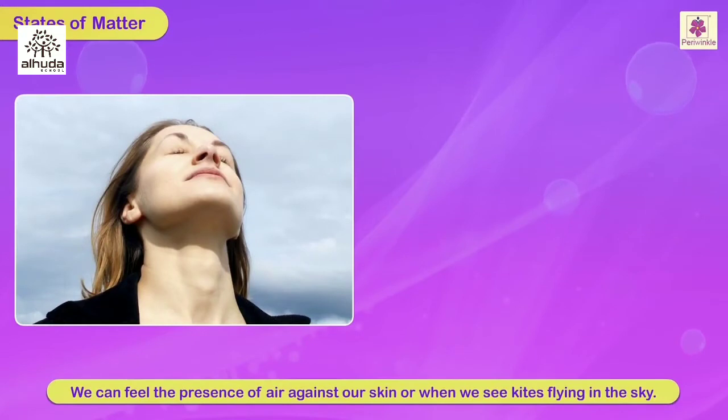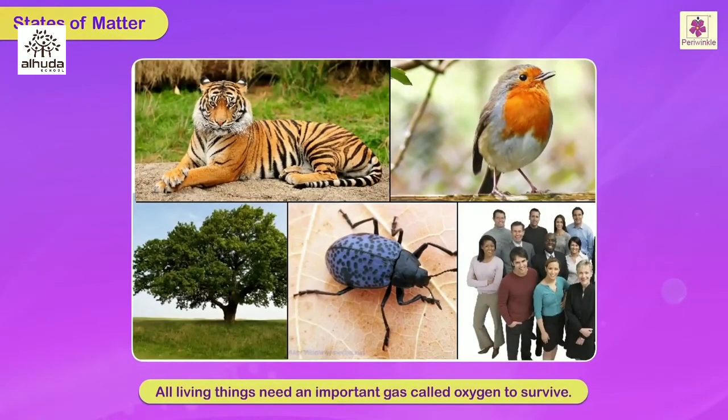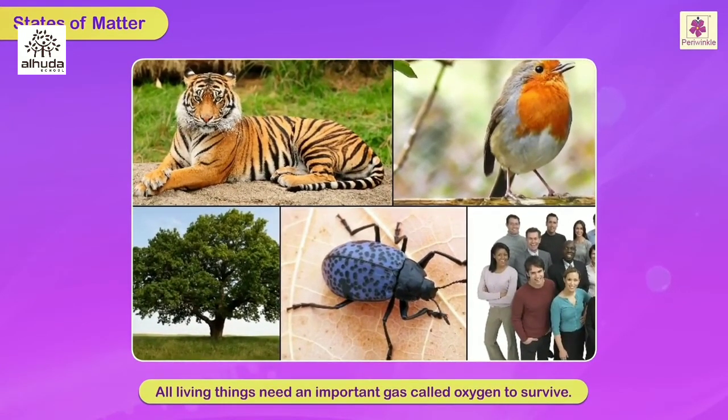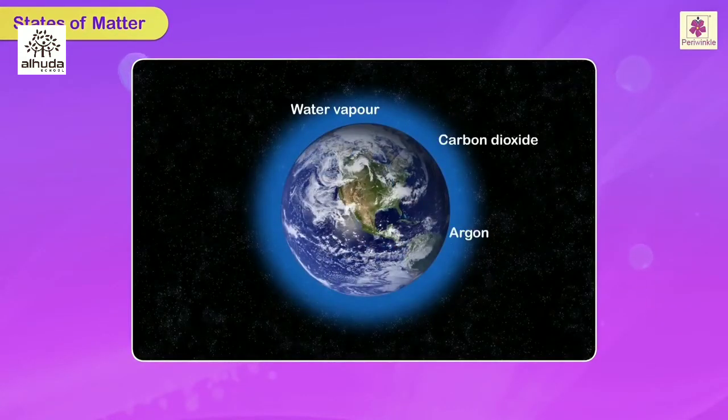We can feel the presence of air against our skin, or when we see kites flying in the sky. All living things need an important gas called oxygen to survive. It is one of the many gases present in the atmosphere that surrounds the earth.